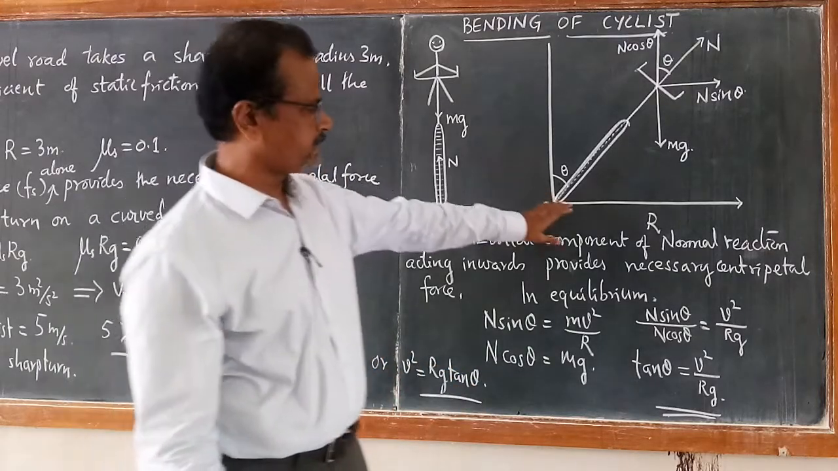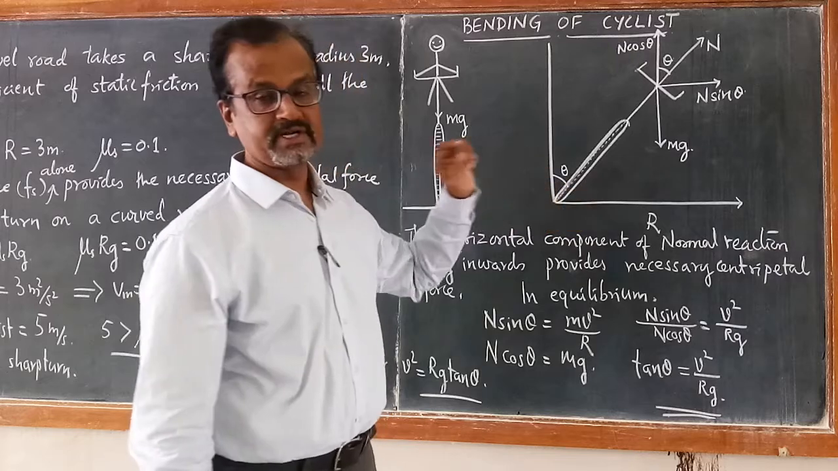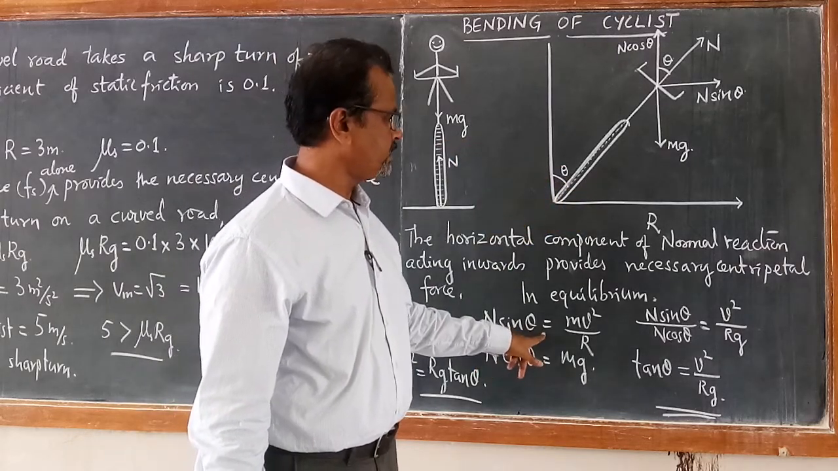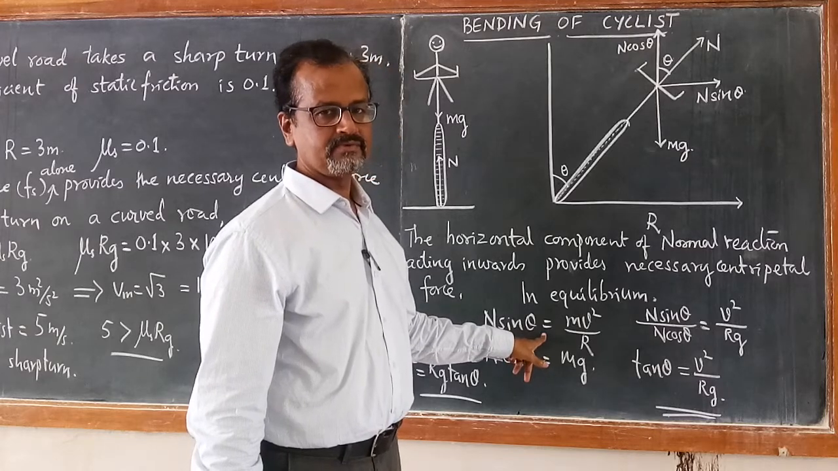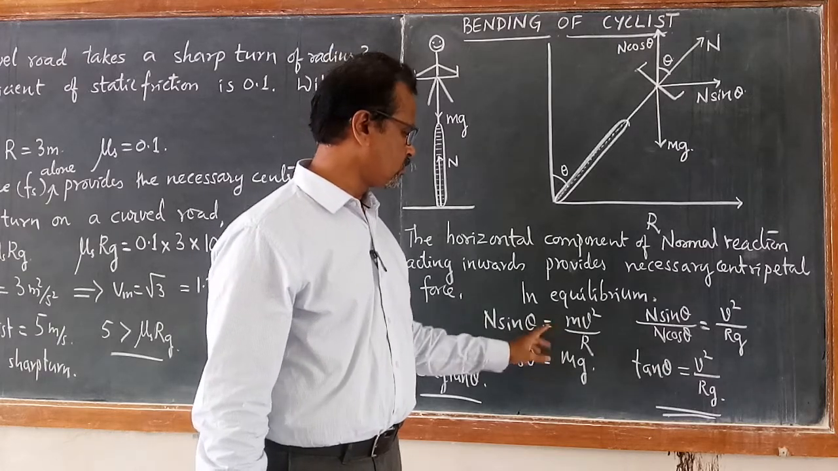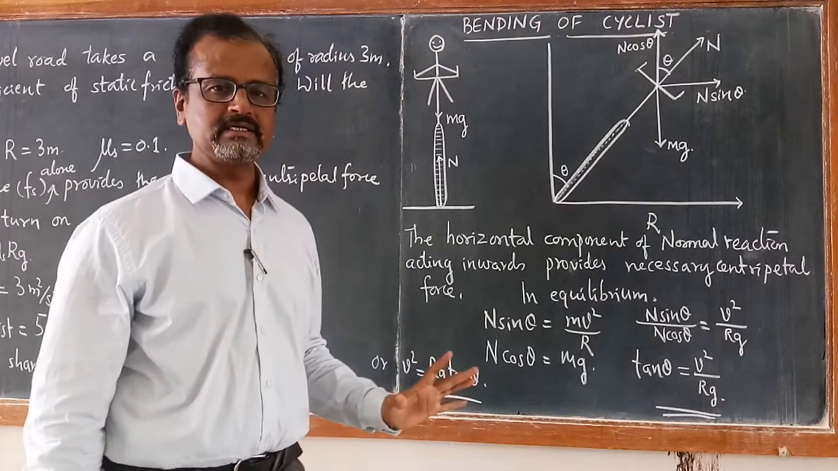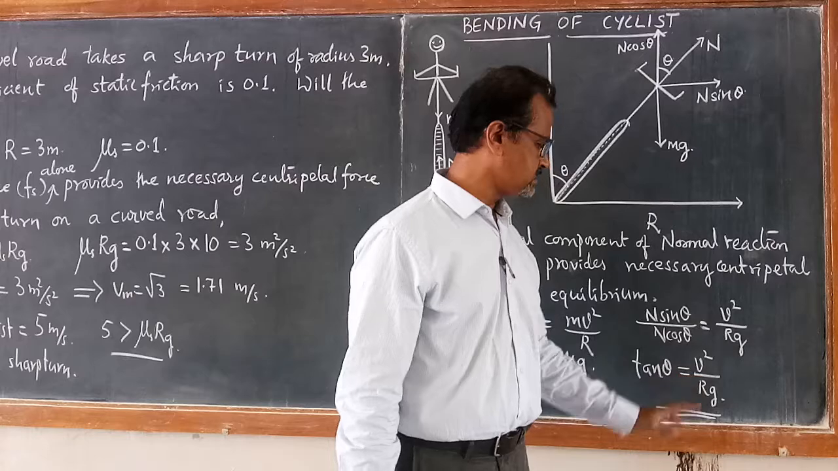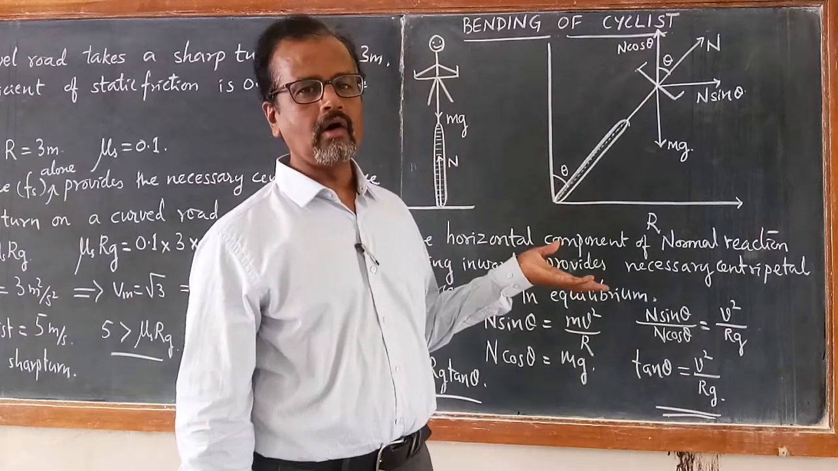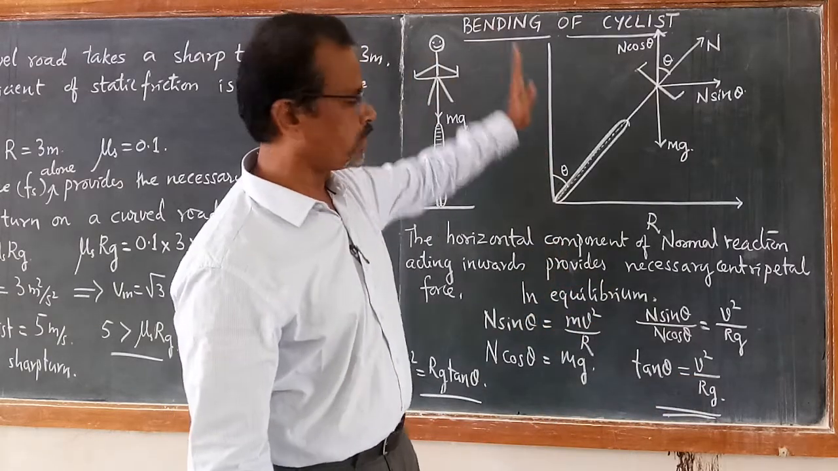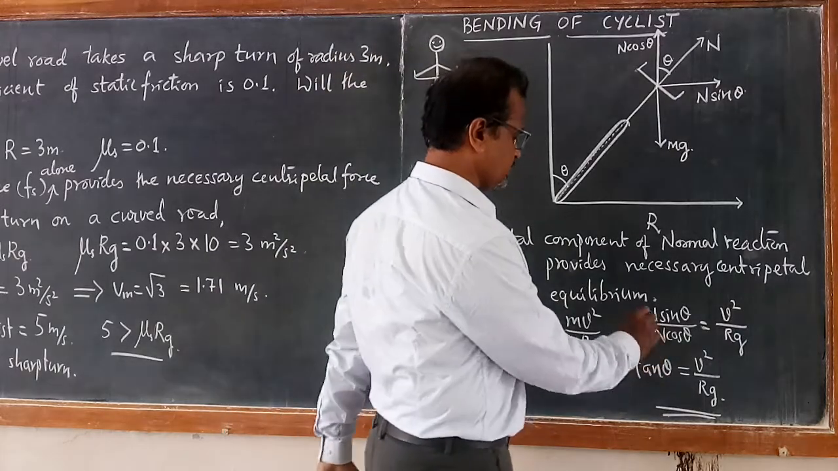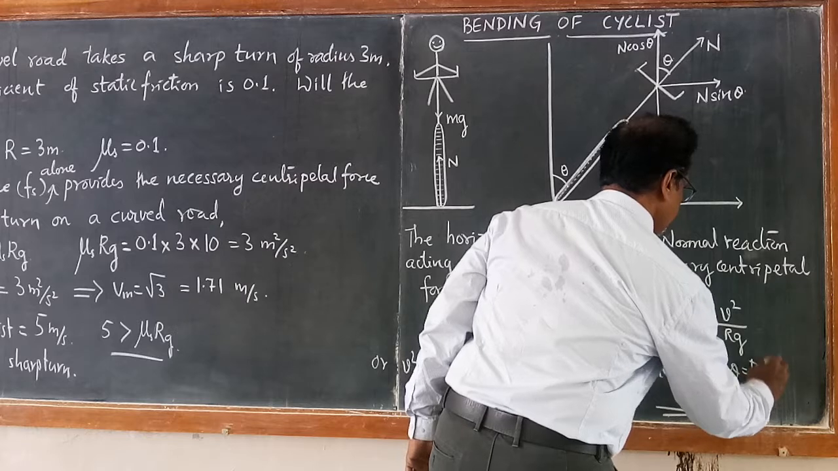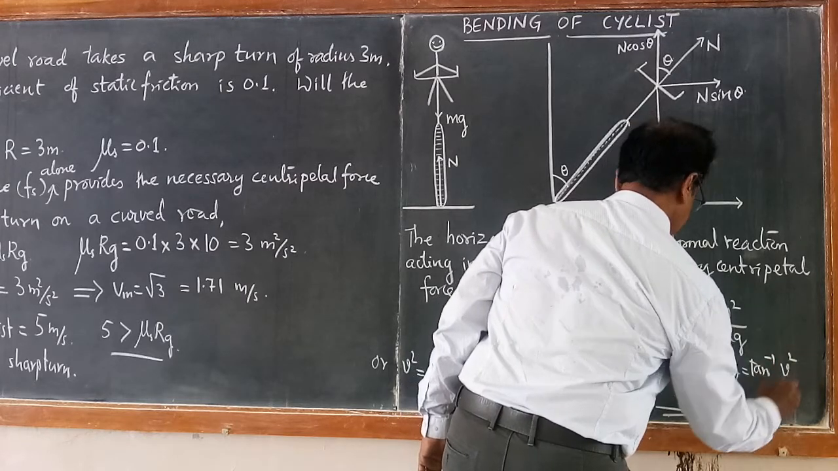So here we have neglected the force of friction. If you consider the force of friction, along with N sin theta there must be Fs, the force of static friction. Both together will provide the necessary centripetal force. So tan theta equal to v squared by rg gives the angle of leaning with respect to the vertical line. So that gives us theta equal to tan inverse of v squared by rg.